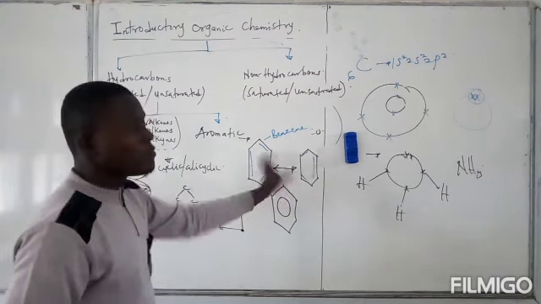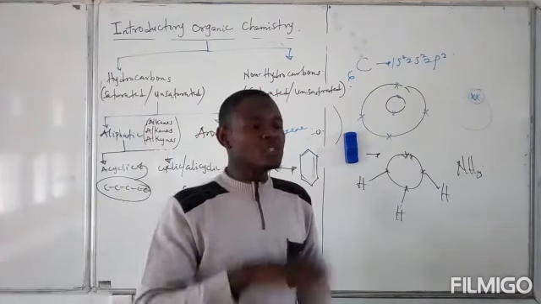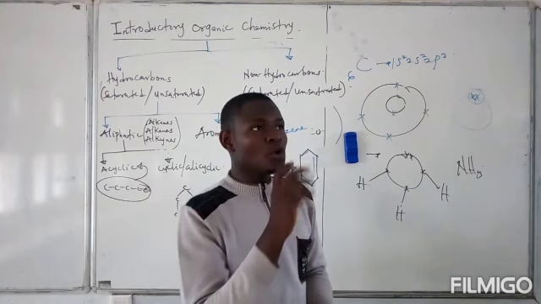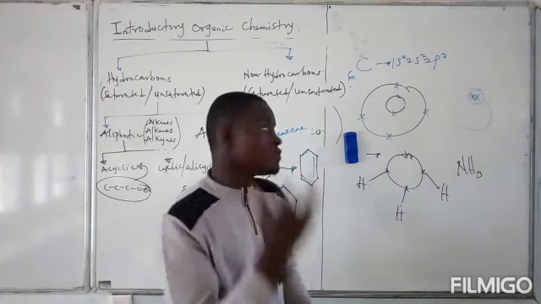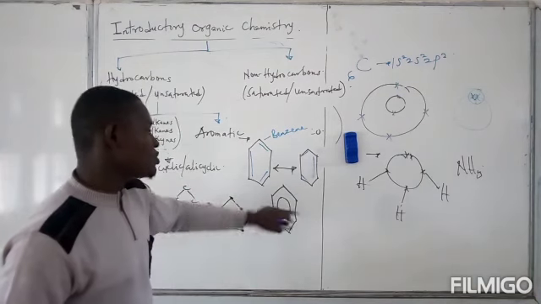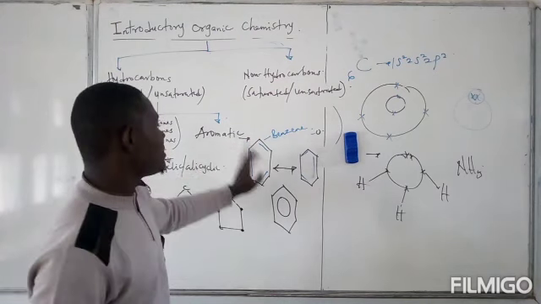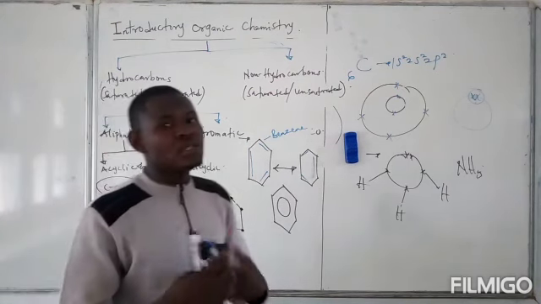Because of the ability of the double bonds to continuously rotate, just like the three blades of your fan, you begin to see the fan as though it is just a circle. And that is why August Kekulé proposed this structure called the Kekulé structure of benzene. So if you just see something like this, of course it is benzene. So the aromatic hydrocarbons are just benzene and other benzene-related compounds.